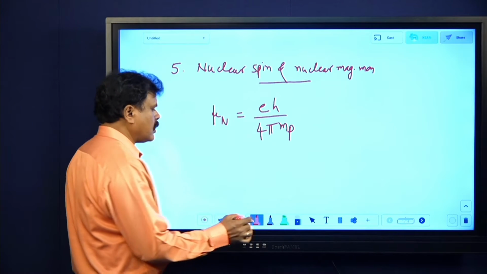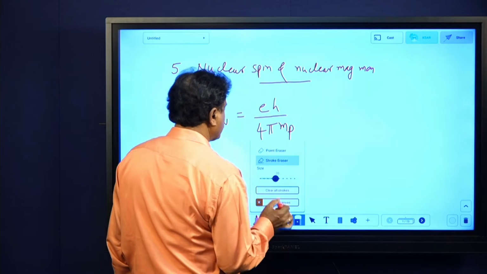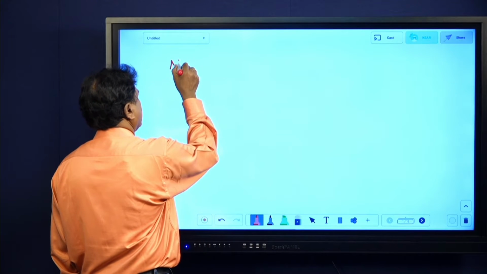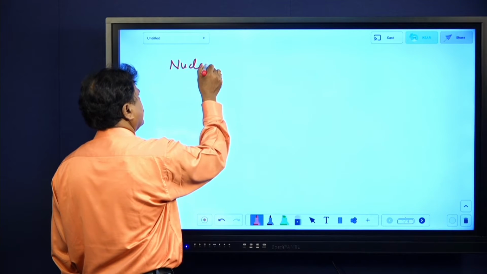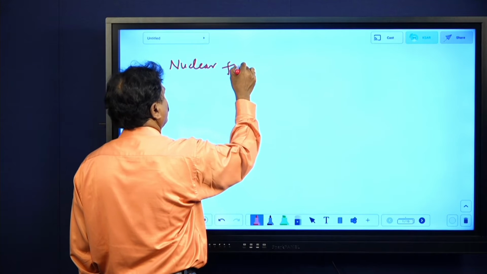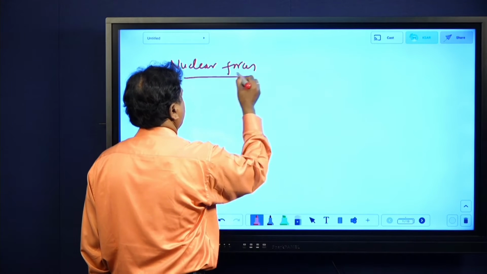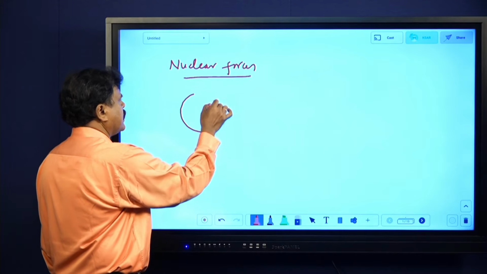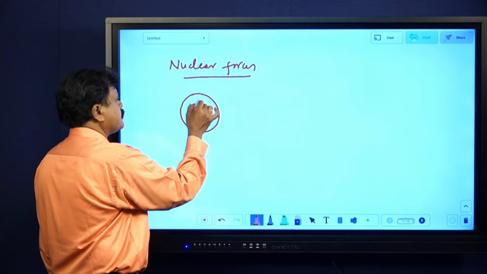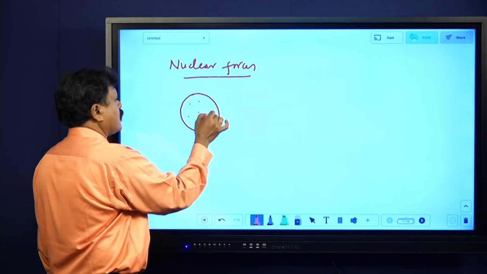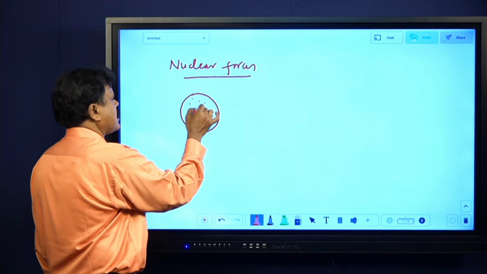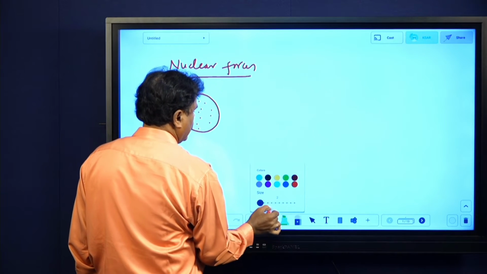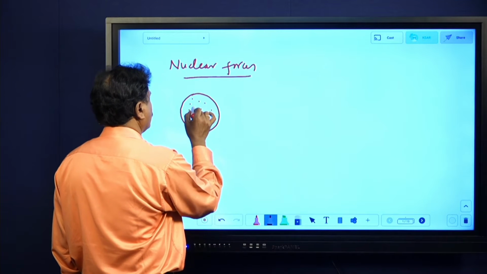Now I'll talk about another thing: nuclear forces. Nuclear energy we'll get back to later. Now, what are nuclear forces? Inside the nucleus there are protons and there are neutrons. Let me say these are all protons, and I will take these as neutrons.